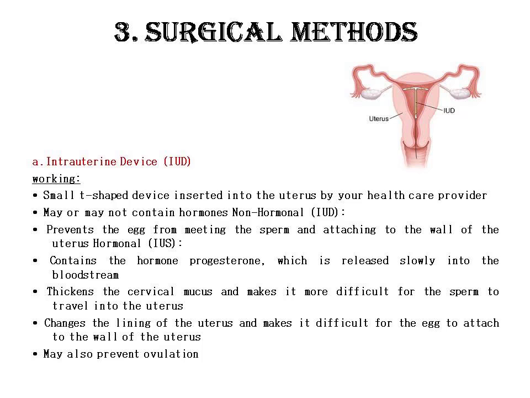It contains a hormone, mainly progesterone, which is released slowly into the bloodstream. Because of that, it thickens the cervical mucus and makes it more difficult for the sperm to travel into the uterus. It also changes the lining of the uterus and makes it difficult for the egg to attach to the walls of the uterus, and it also prevents the ovulation process.